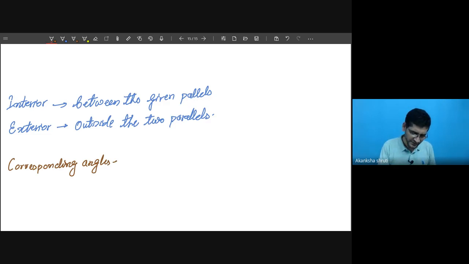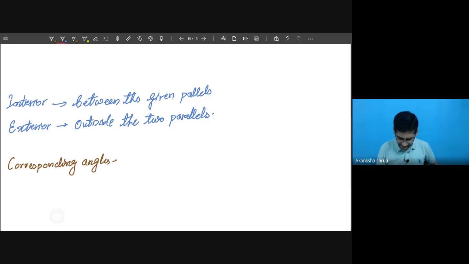So what are corresponding angles? These are nothing but, when the parallel lines are shifted over one another, the angles which hide the other.